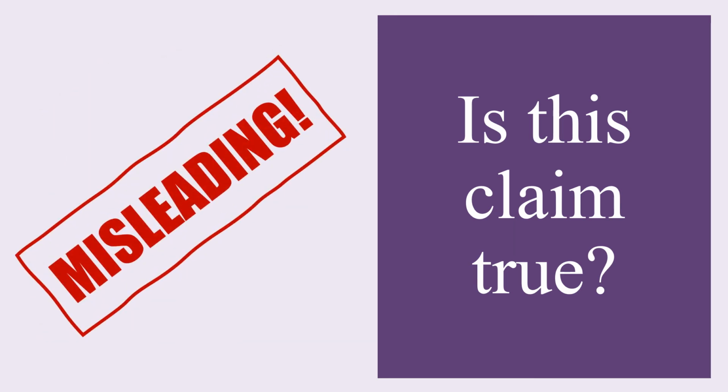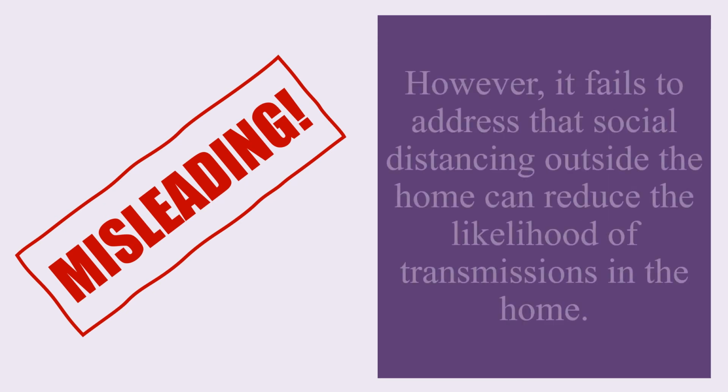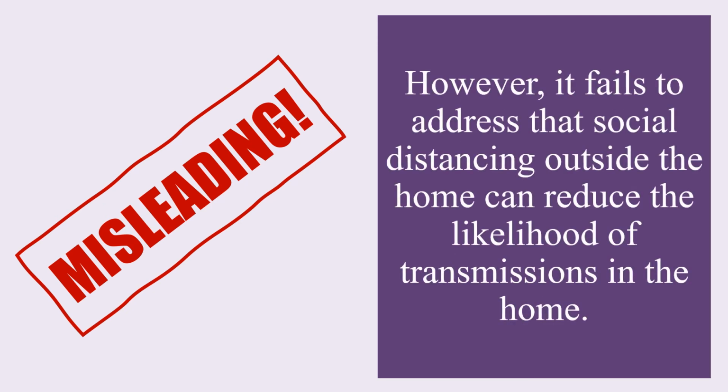However, the conclusion that social distancing is bunk is fallacious because it is based on the fallacy of incomplete data. In this case, the argument fails to address that social distancing outside the home can significantly reduce the likelihood of transmissions in the home. Therefore, we would want to avoid using the secondary source and go directly to the primary source so that we can get the full context of the data.